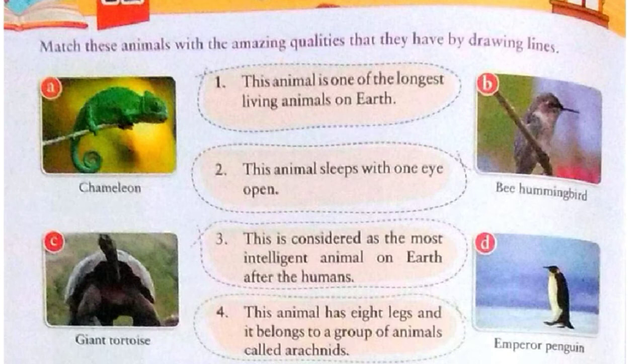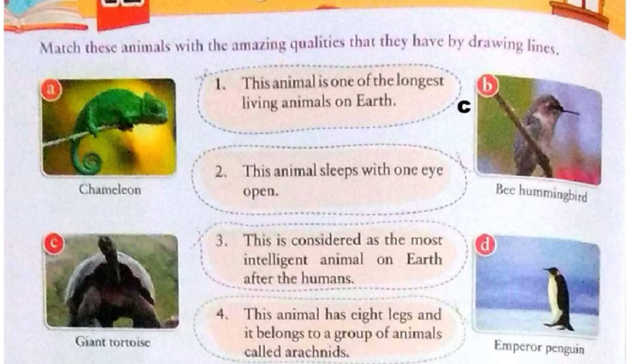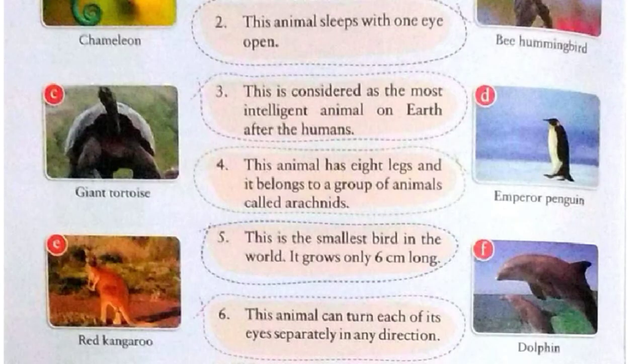Do you know this? Yes, it is giant tortoise. It is given in point number C. So in front of 1 we will write C. Now we'll see our question number 2. This animal sleeps with one eye open. You know this? It is dolphin.